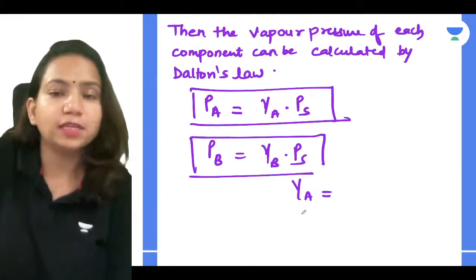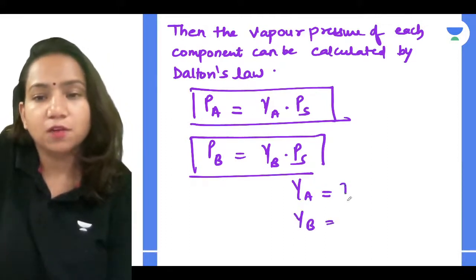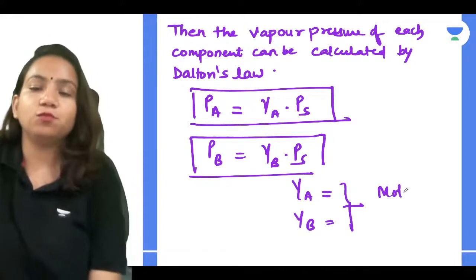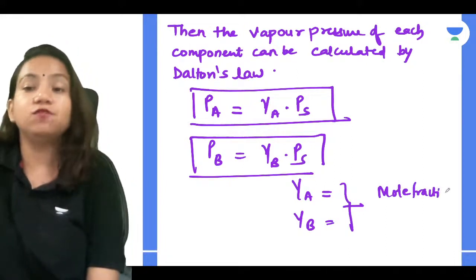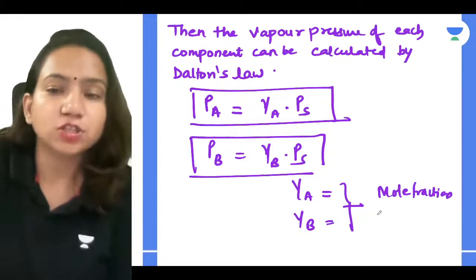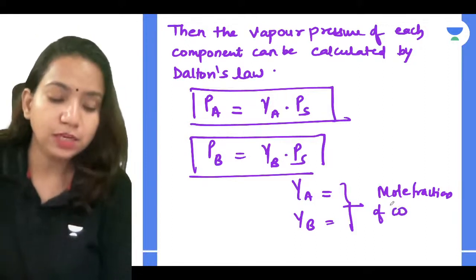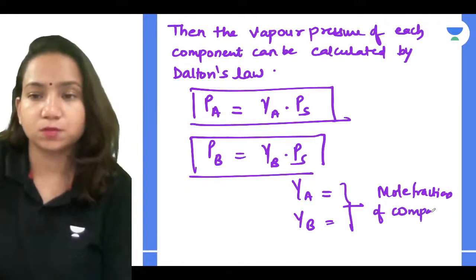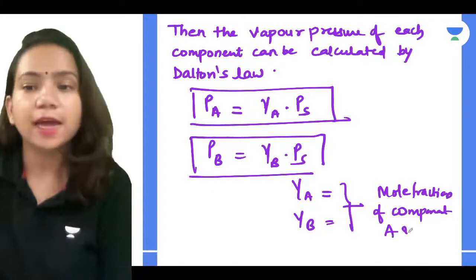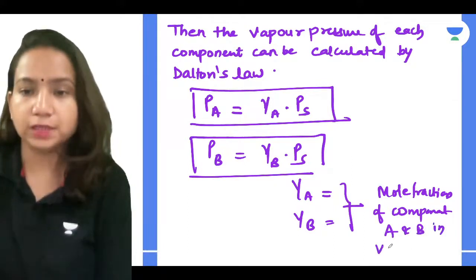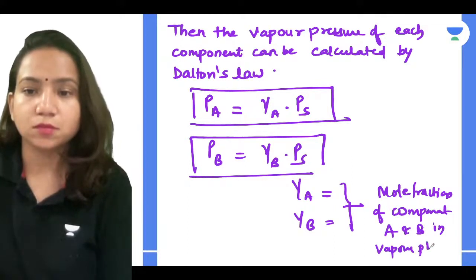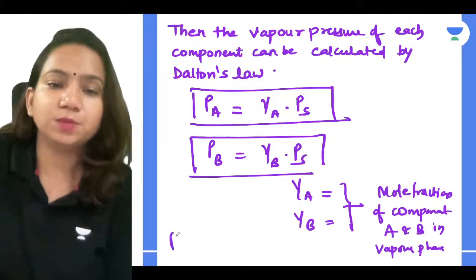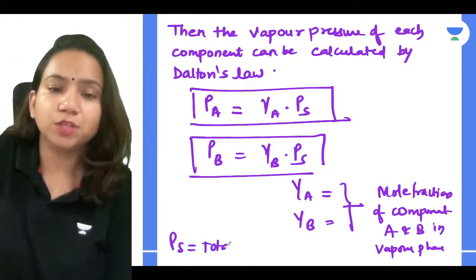Gamma A and gamma B are the mole fractions of components A and B in the vapor phase. And what is PS, guys? P is the total vapor pressure of the solution.